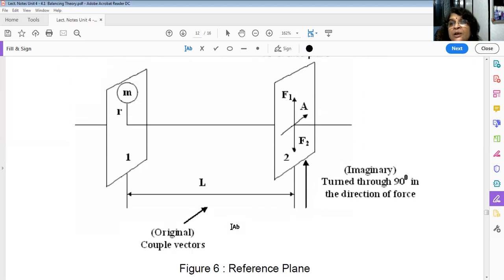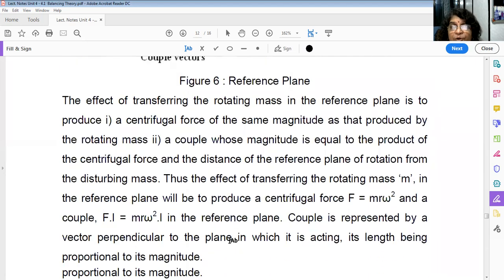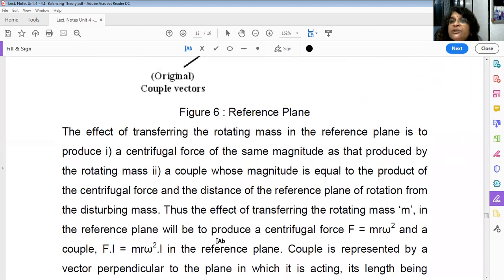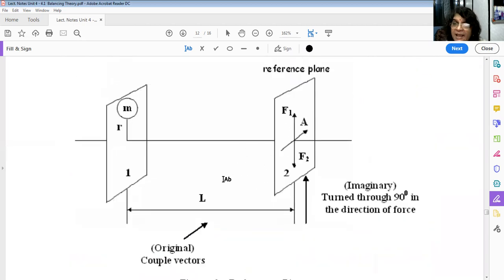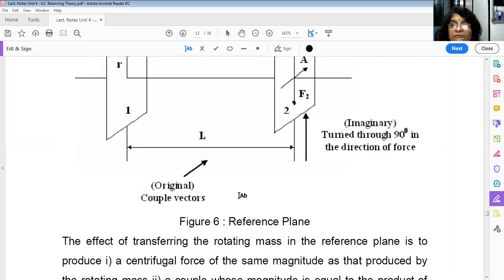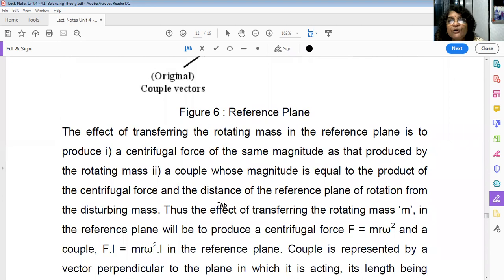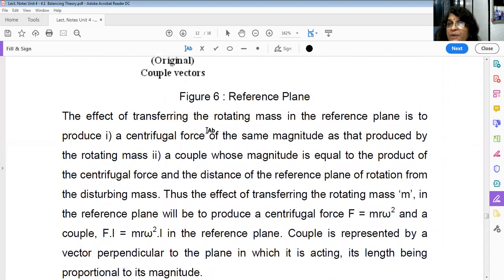Okay, so this couple, every time we have to draw the couple. Now this couple should also be balanced, no? Then and then only your system will be completely balanced. As we have seen in the dynamic balancing, couples must also be balanced, then and then only the system will be completely balanced. Okay, so the effect of transferring the rotating mass in the reference plane is to produce a centrifugal force of the same magnitude as that produced by the rotating mass, and a couple whose magnitude is equal to the product of centrifugal force and the distance of the reference plane of rotation from the disturbing mass.